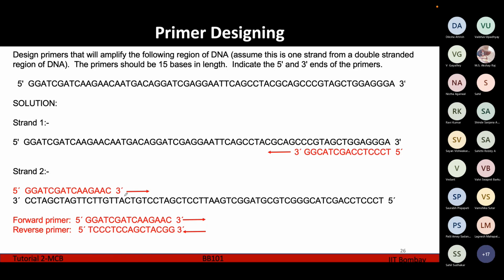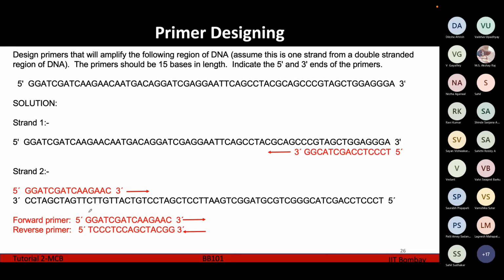You just write the complementary here, and since this end of the template is 3', this end of your primer is going to be 5', and this end is going to be 3'. And in this way, the DNA replication is going to take place. So accordingly, now you got 2 primers in this way, each of 15 base pairs length.